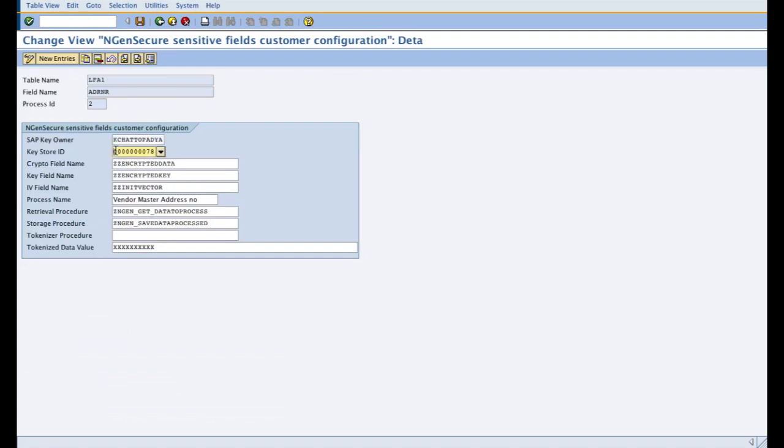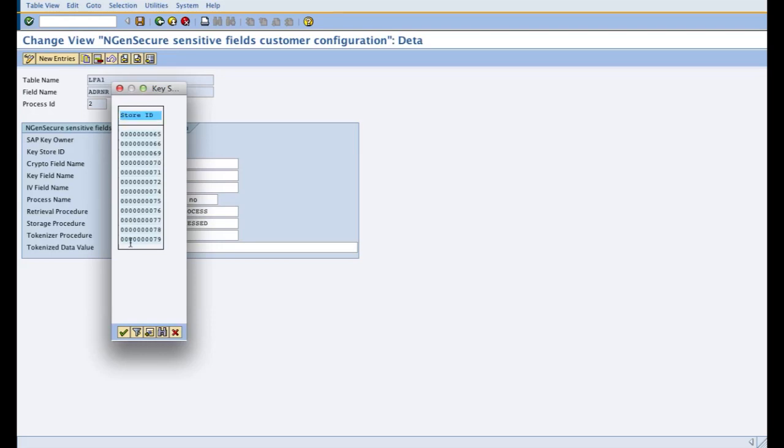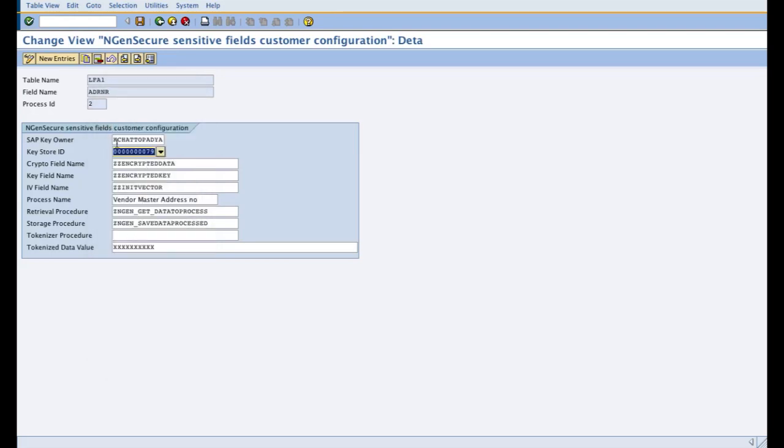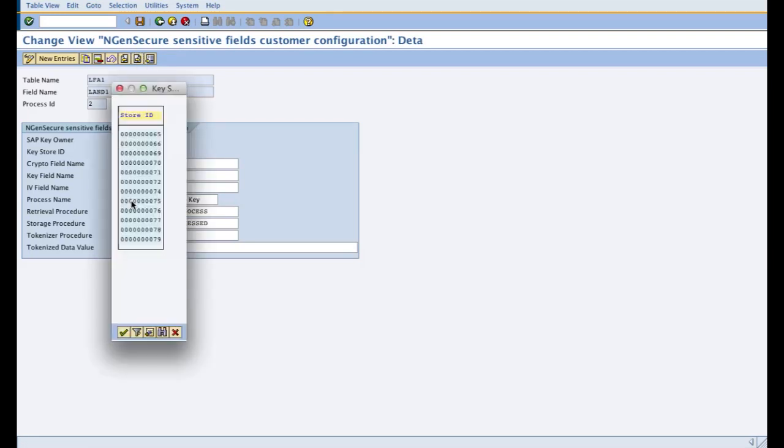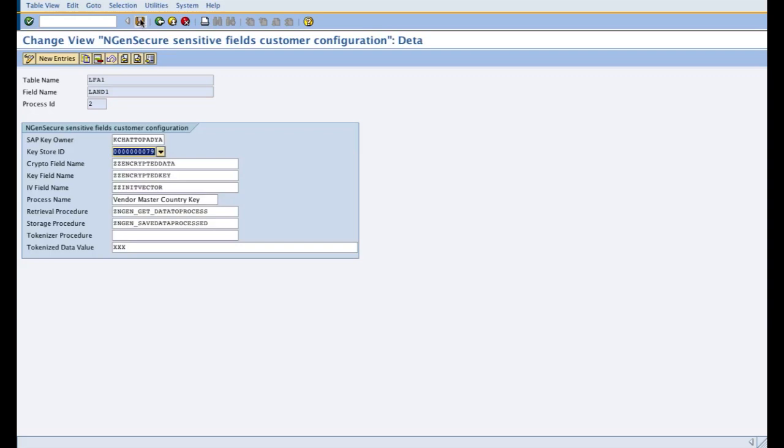And give this key store ID over here. You can also grab it using a search help, and the key store owner. You can scroll next, grab and save.